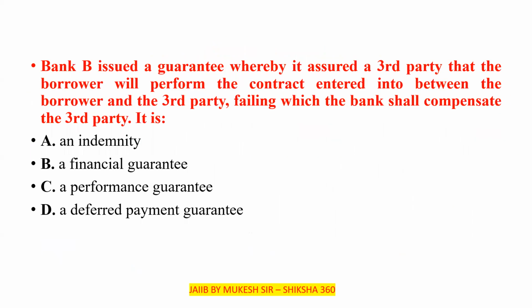So let's discuss one question on the basis of that. Bank B issued a guarantee whereby it assured a third party that the borrower will perform the contract entered into between the borrower and the third party, failing which the bank shall compensate the third party. So is it an indemnity, financial guarantee, performance guarantee, or deferred payment guarantee? It is a performance guarantee.